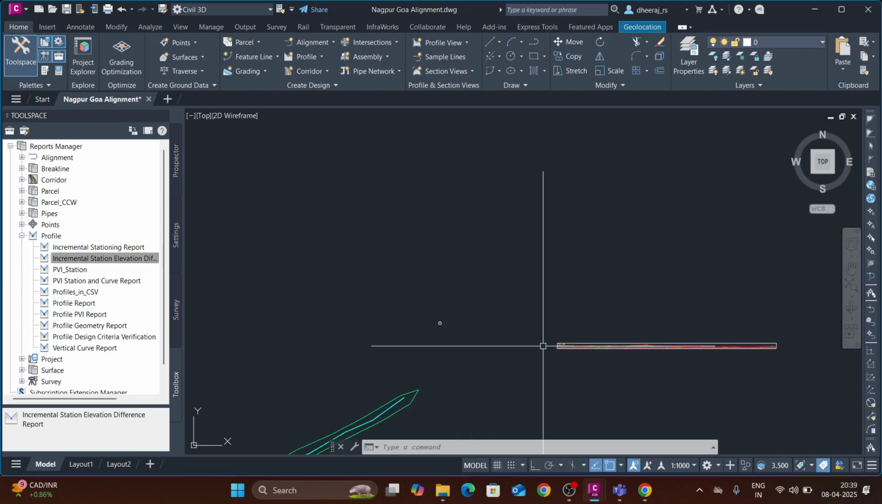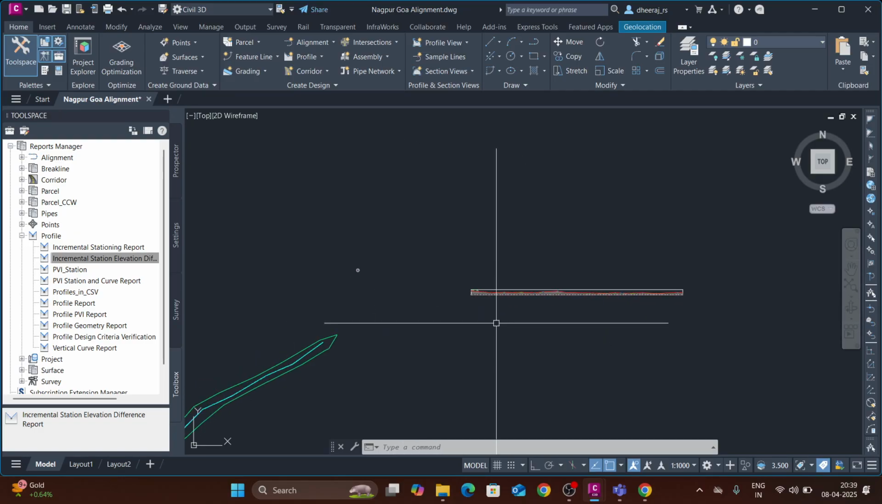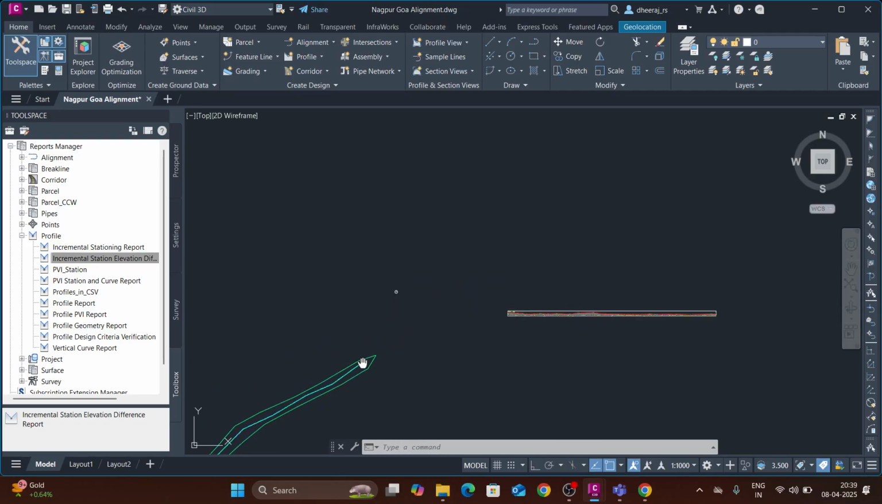This is for today's class. The main function of modeling the corridor and generating the assembly is to take up the quantities of earthwork. How much earthwork cutting and filling will be there? That will be calculated based on the corridor only, right? For generating quantities, we need the corridor, right? This is total today's class regarding assembly and corridor.